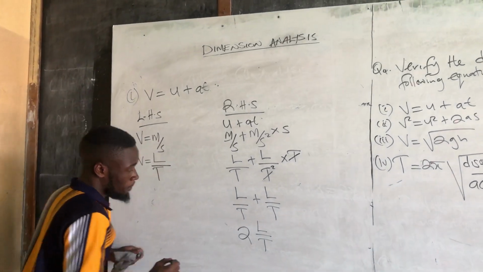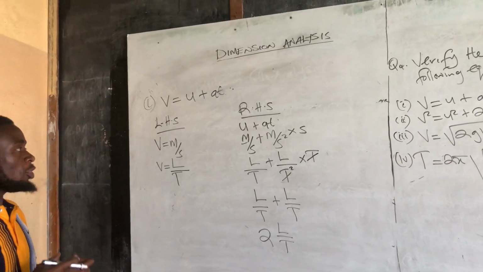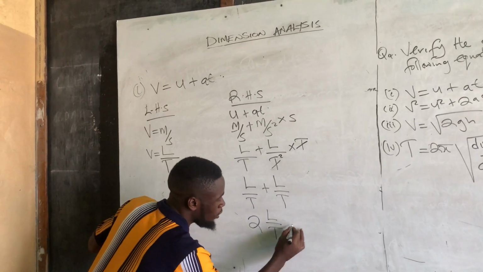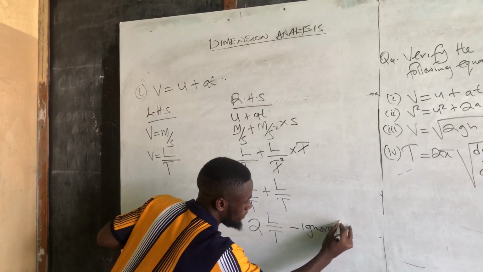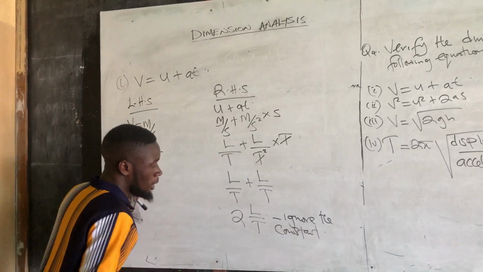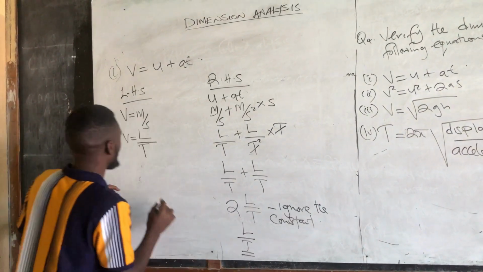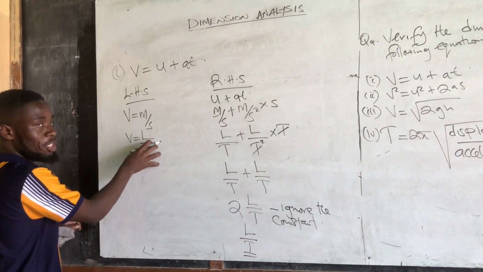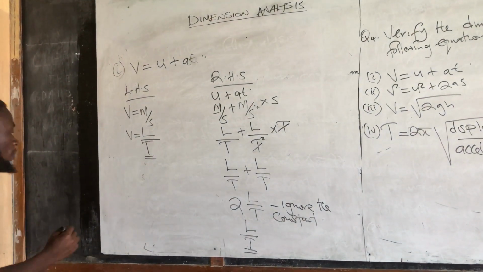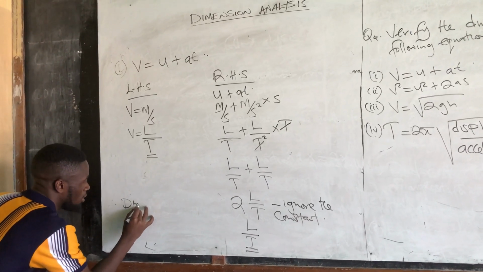And again, what is this 2 here? I said ignore the constant. Any number, any trigonometric function, any exponential, we need to ignore. So when you ignore the constant, the final answer will be L over T. So I've seen that the dimensions on the left hand side are equal to the dimensions on the right hand side. Therefore you need to conclude, say, therefore, dimensionally correct.